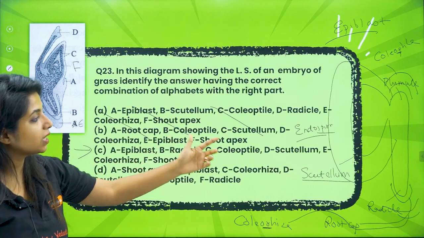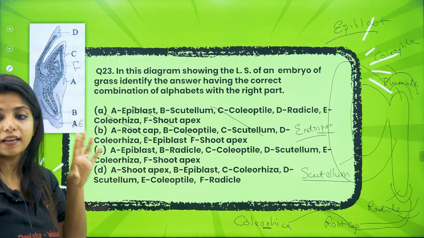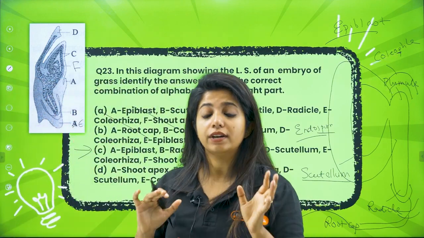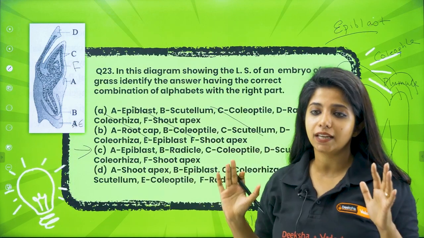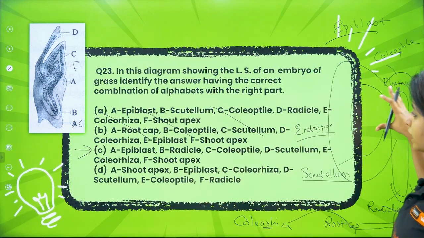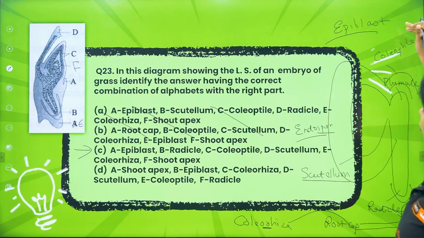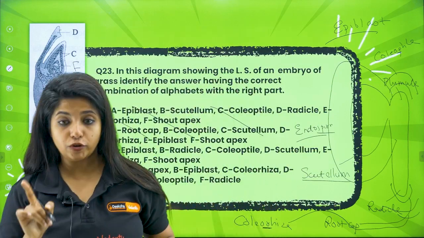Without even going ahead with any more option, with the help of D and A, you got the answer. So that is why I am telling you, if at all you understand the picture well, if you understand the theory behind the picture well, you would be able to answer everything out there. Now with that, I have explained you over here. Monocot has one cotyledon, then you have endosperm, and then you have radicle, plumule, coleoptile there, coleorhiza here, root cap here.